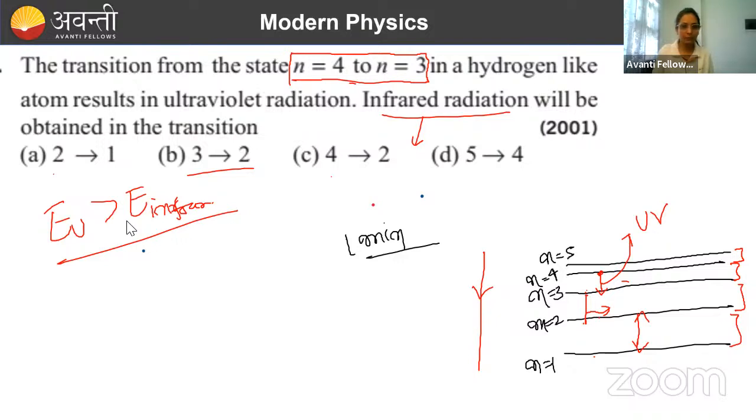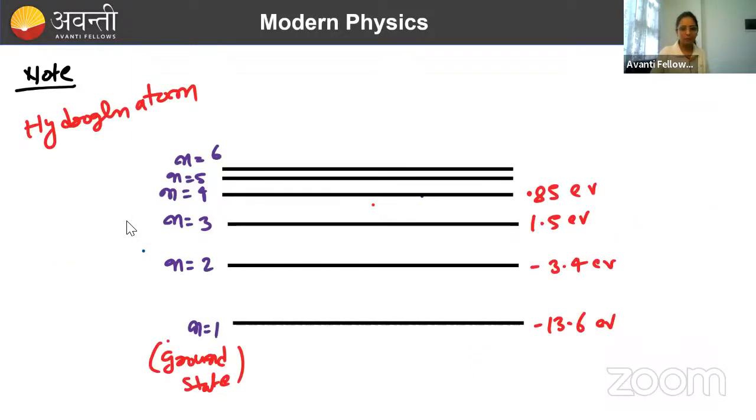Again, 4 to 2, that is not possible because between 4 and 2, energy difference is much higher than that of 4 and 3. We need less energy difference wala orbital here. So 5 to 4, definitely it can be. 5 to 4 will have less energy difference than that of 4 and 3. So it can be infrared. Rest can't be. Clear hai? So the correct option will be B.